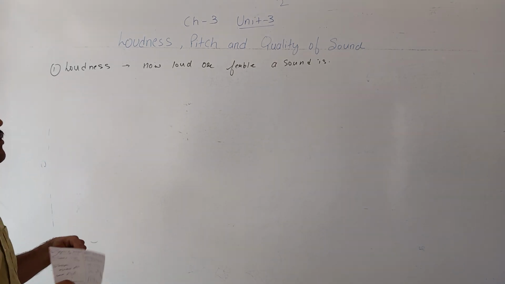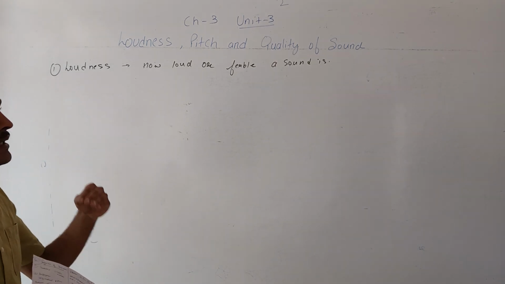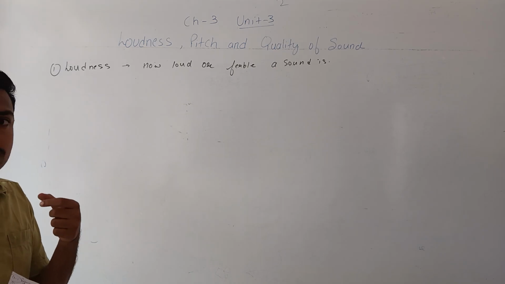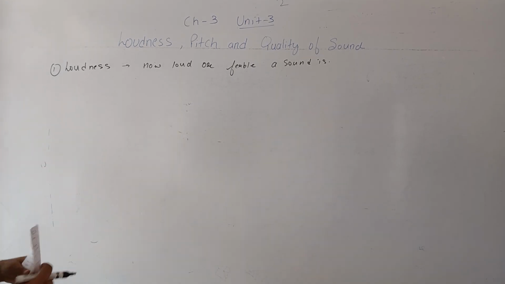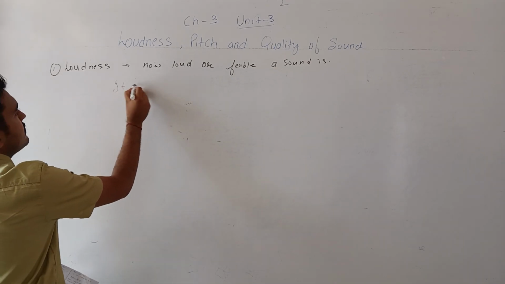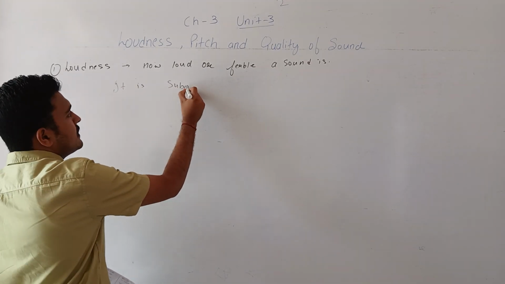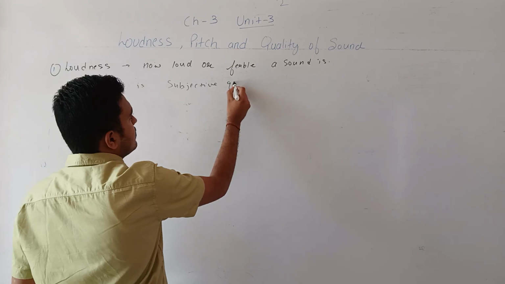If the sound is very loud or very feeble, the quality which tells us that is loudness. It is a subjective quantity.